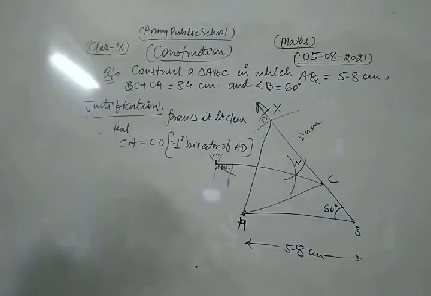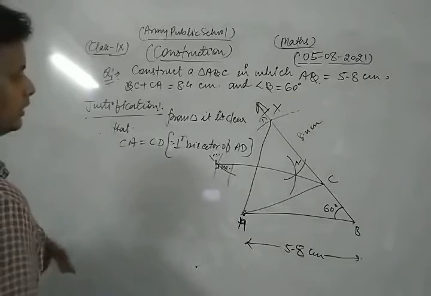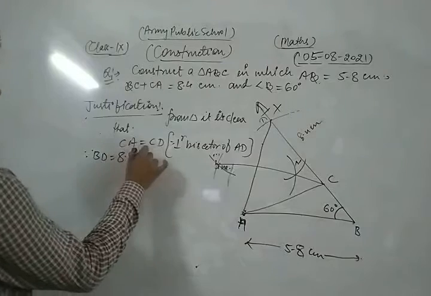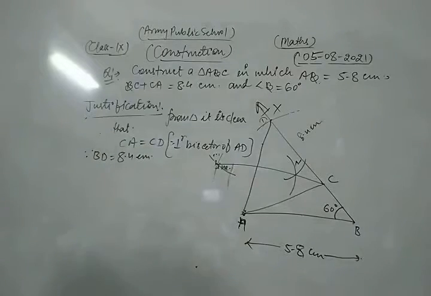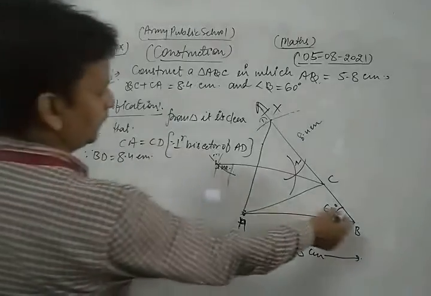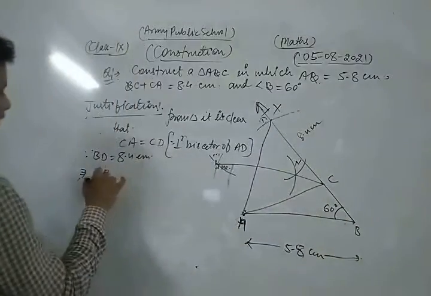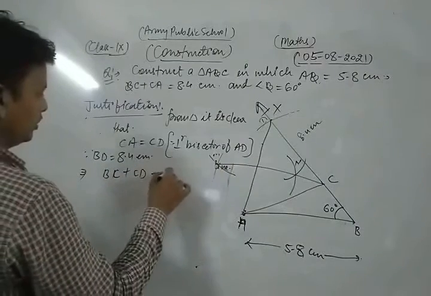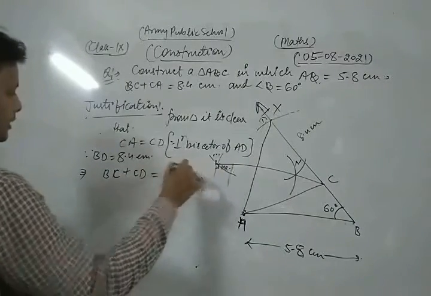Now BD is equal to what? BD is equal to 8.4 centimeter, so from the figure BC plus CD is equal to 8.4 centimeter.